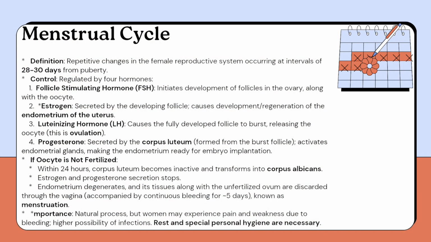The menstrual cycle lasts 28 to 30 days and involves four key hormones: FSH, estrogen, LH, and progesterone. If fertilization doesn't occur, menstruation happens. Maintaining hygiene during this time is crucial.